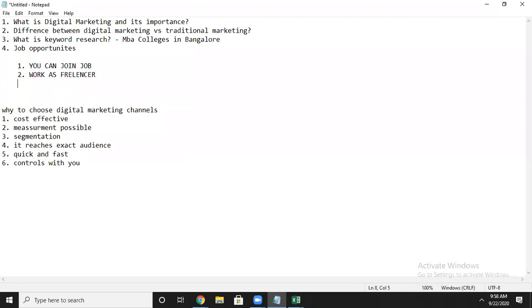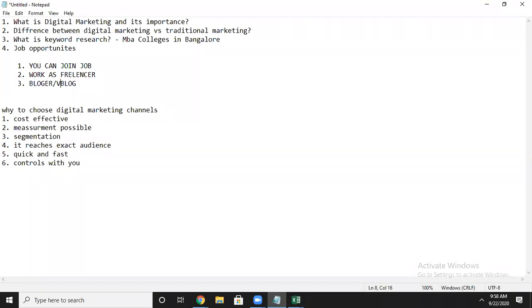And third, if you don't want to do a job or freelancing, you can be a blogger, or you can make vlogs. Vlog means video blog. A blog is content. You will make your own blog and you can make money out of it. If you don't want to write articles, you can become a video blogger. That is also possible, and through that also you can make money.